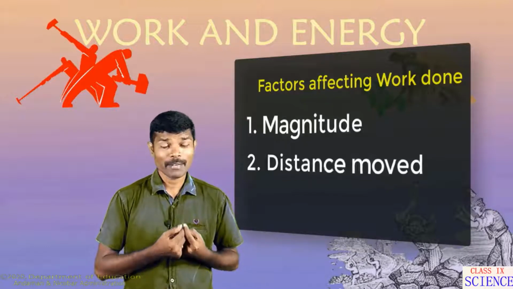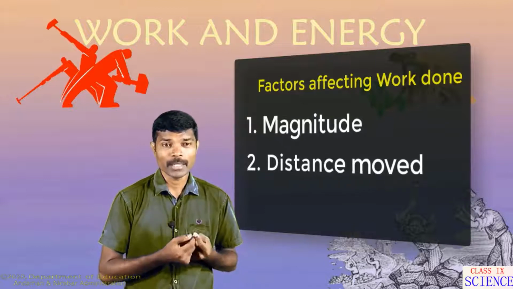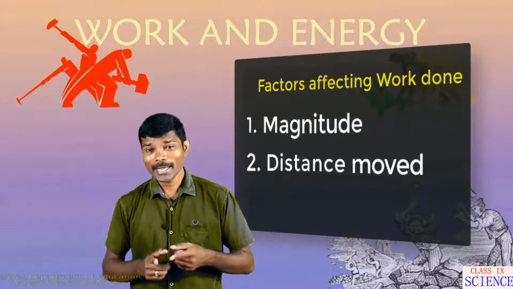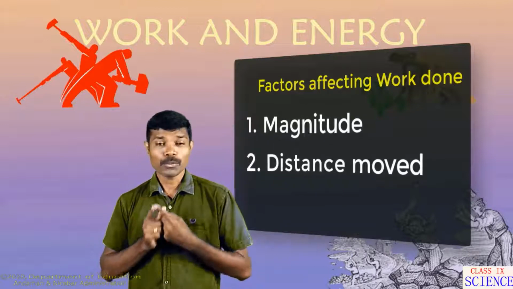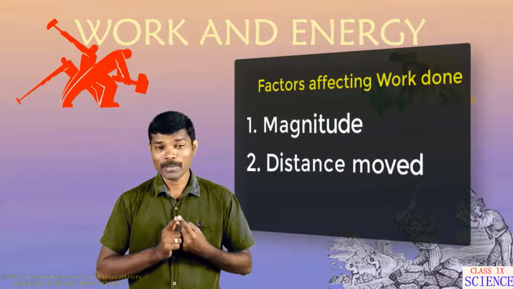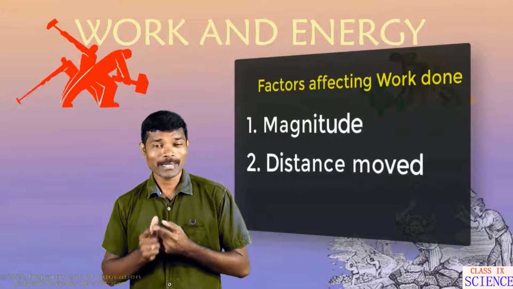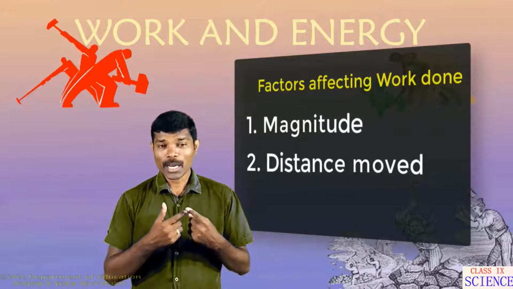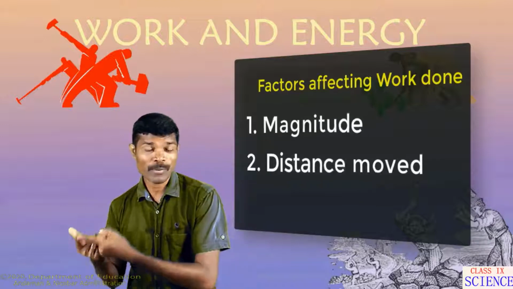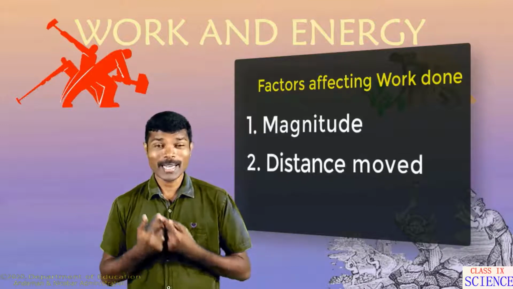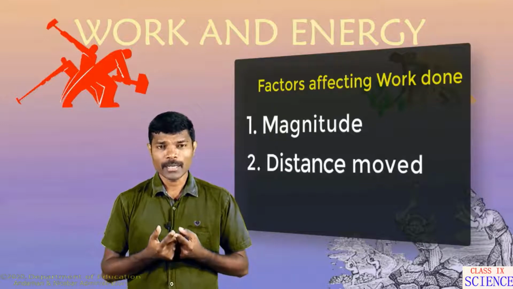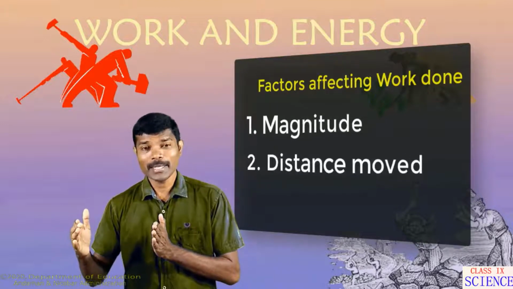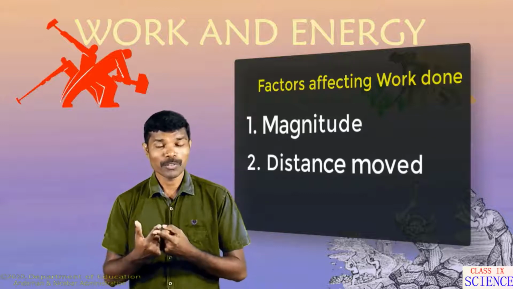Now we see the second factor on which work done depends. The second factor is the distance through which the body moves in the direction of force. Suppose we are applying force on an object and it covers, for example, 10 meter of distance, and by applying force another object moves 20 meter of distance in the direction of the applied force, then the object which covered 20 meter distance will have more work done.